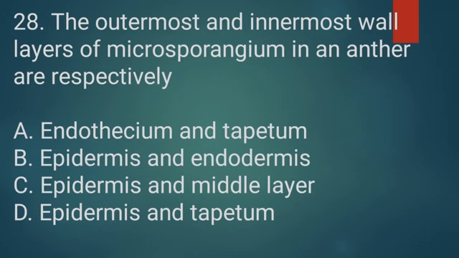Question number 28. The outermost and innermost wall layers of microsporangium in an anther are respectively option A endothecium and tapetum, option B epidermis and endodermis, option C epidermis and middle layer, option D epidermis and tapetum.